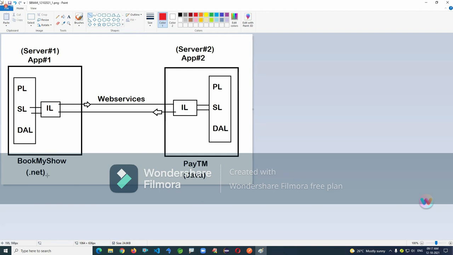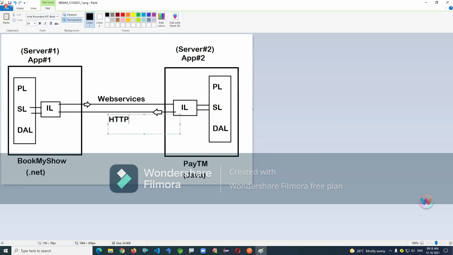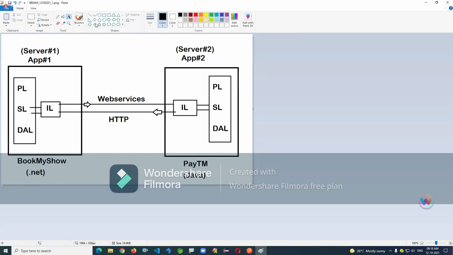So here we have possibilities. One application wants to communicate with another application, and here we are using web services. Now the question is, how will these applications communicate with each other? By using a protocol called HTTP, because observe both are servers. And how will the data be? Can a .NET object be understood by a Java application? Is a Java object understandable to a .NET application? If I give a .NET object, will Java understand? That's not possible, right?